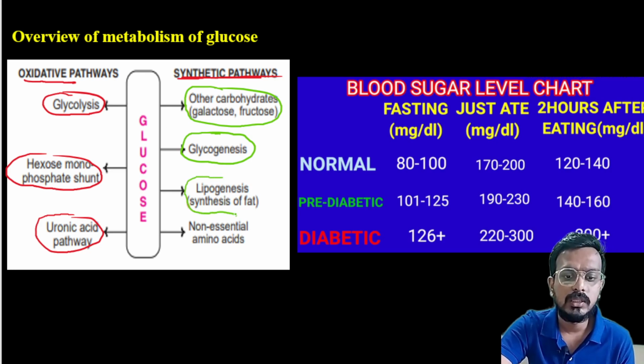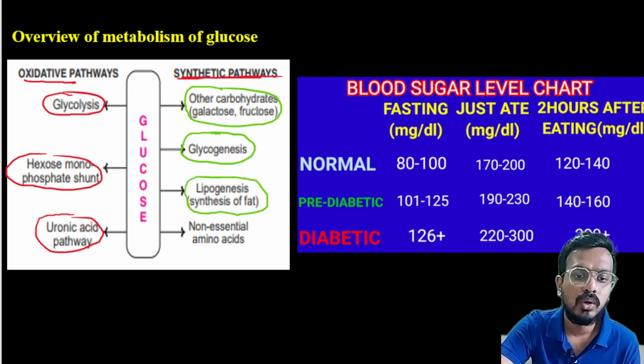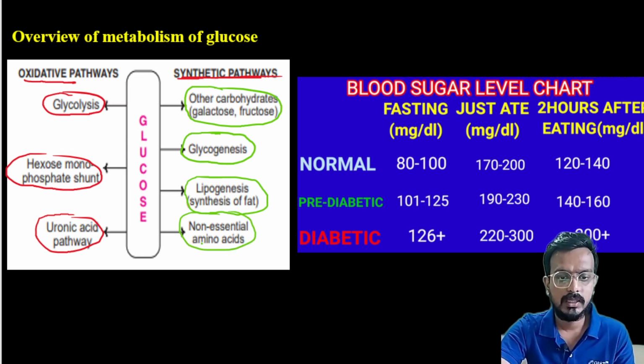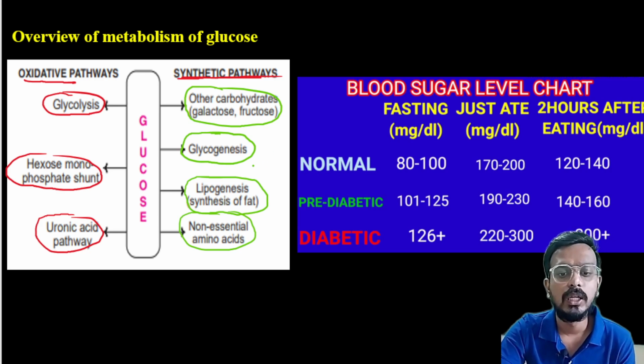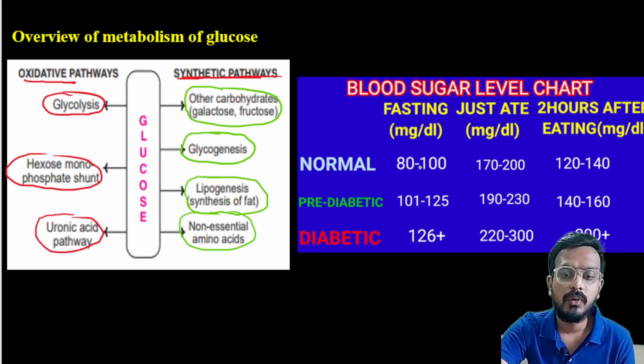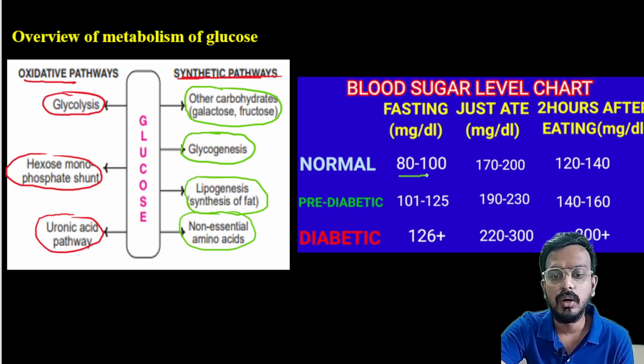Lipogenesis, that is synthesis of fat, also comes under the synthetic pathway. And non-essential amino acid synthesis, from glucose to non-essential amino acids, also comes under the synthetic pathway. So blood sugar level, you have to know that normal fasting blood sugar is 80 to 100. Okay, if you just eat, then your blood sugar will be 170 to 200.